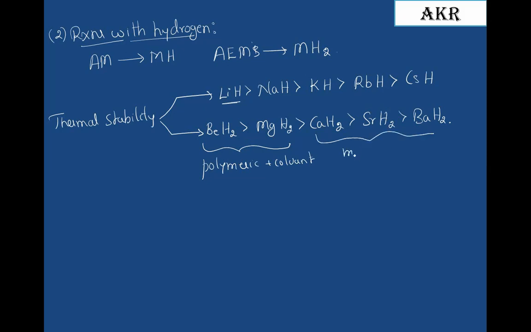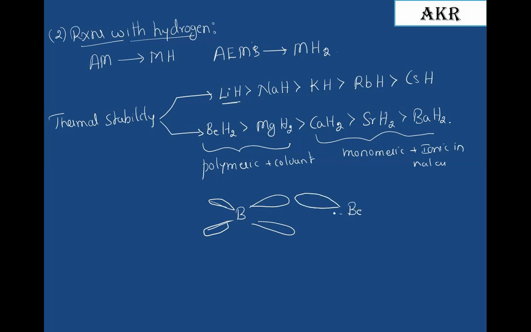Remaining hydrides are monomeric and ionic in nature. If you take beryllium hydride, this is beryllium which undergoes sp2 hybridization, and it is involved in the formation like this: 1, 2, 3, 4. One more beryllium, I'll write here 1, 2, 3, 4, like this.